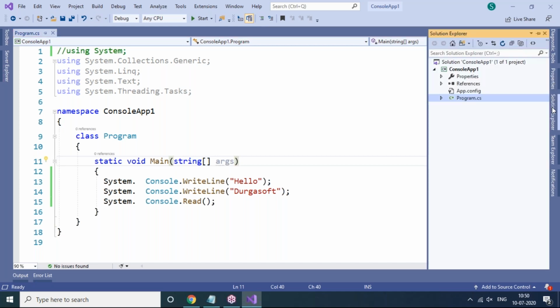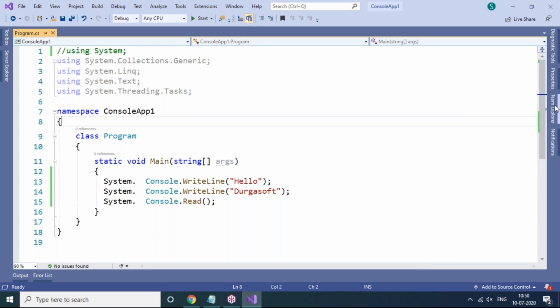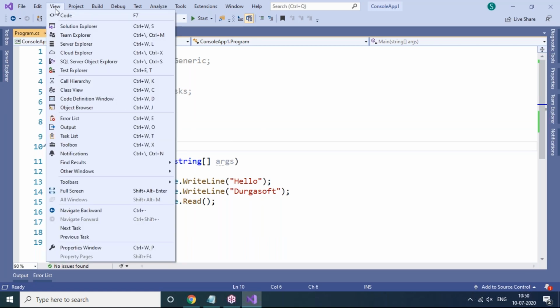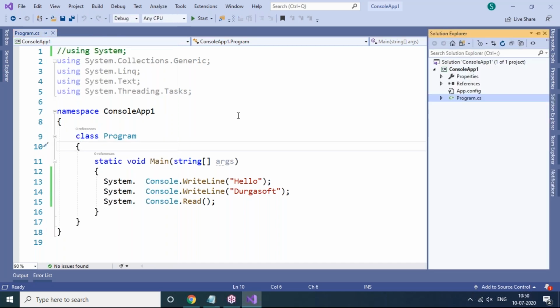Go to Solution Explorer. Sometimes in your practical sessions you may not find Solution Explorer on the right-hand side. Some people get doubts that they don't have Solution Explorer. At that time, if any left-hand or right-hand side windows are not there, you can easily bring them back from the View option. Go to the View option and Solution Explorer is there. Just click on that, and it will come back here.